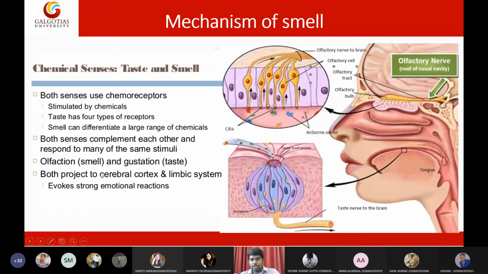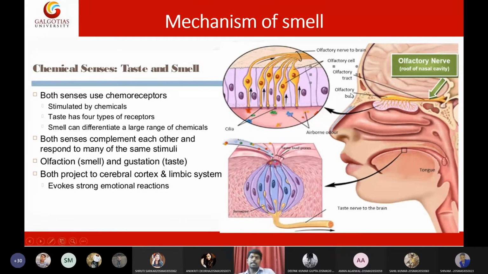Both project to the cerebral cortex and limbic system, so they evoke strong emotional reactions. Both taste and smell will evoke deeply embedded memories in our brain. The deeply embedded memories are present in the limbic system of the brain. So both will trigger strong emotional memories. I don't know about taste, but smells will definitely trigger deep memories.